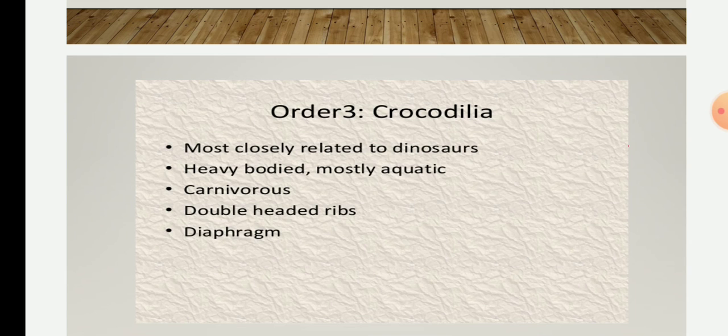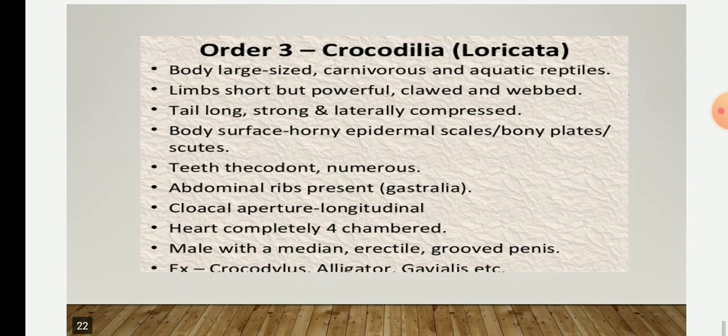They are mostly freshwater predators. The body is covered with an exoskeleton of thick horny epidermal scales and bony plates, and they have a tail which is long, strong and laterally compressed.